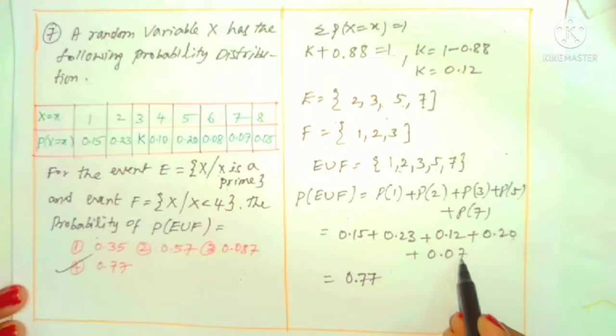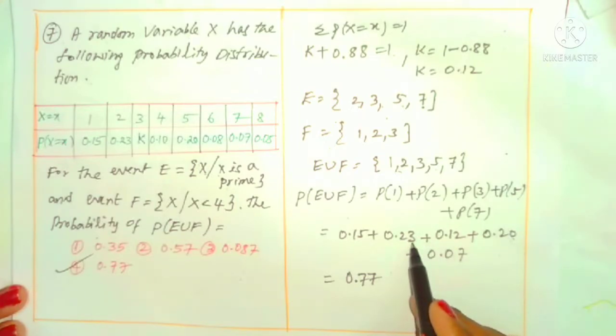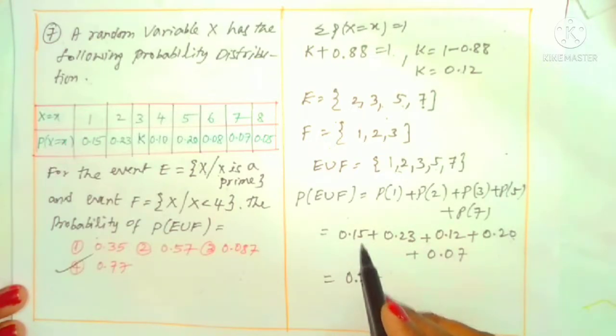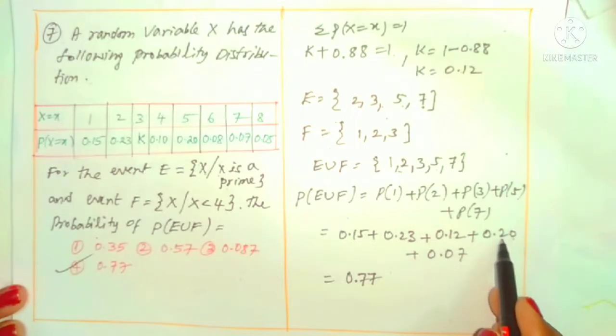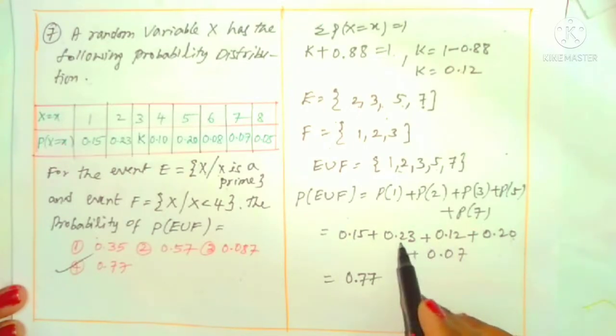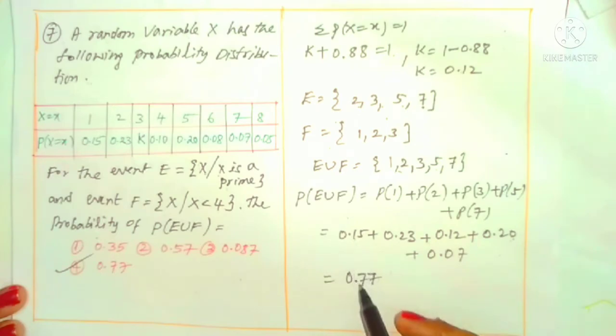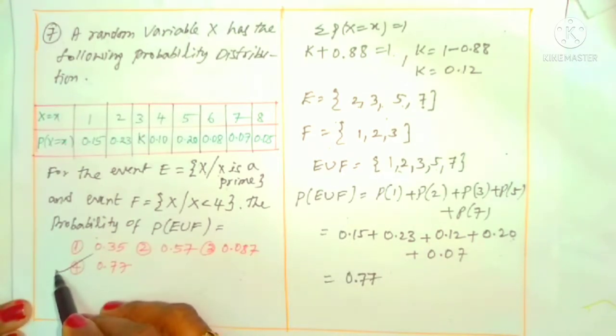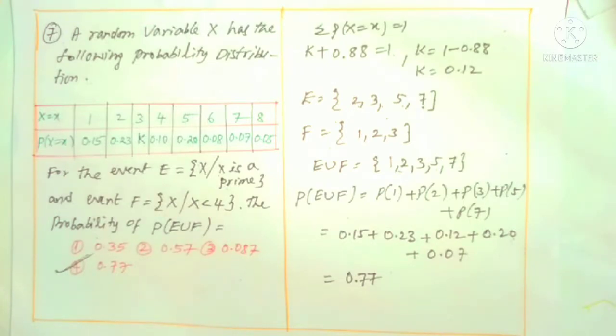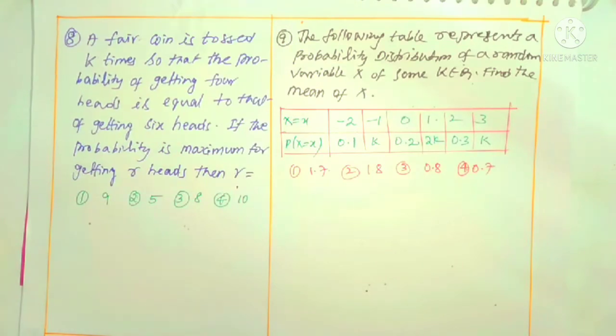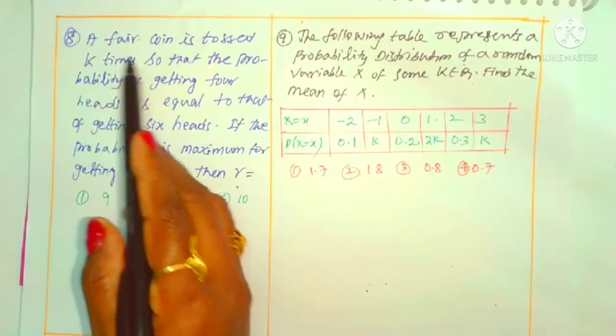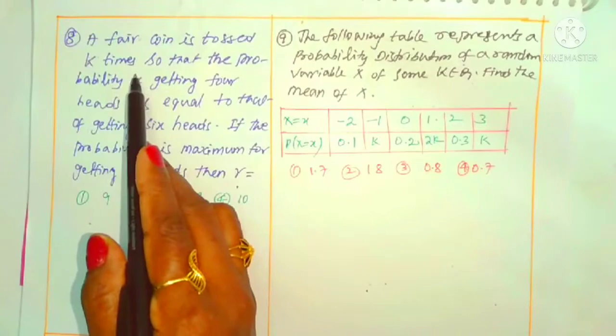By adding this, 7 plus 2, 9, 9 plus 3, 12, 12 plus 5, 17, 7, 1. 1 plus 2, 3, 3 plus 1, 4, 4 plus 2, 6, 6 plus 1, 7. 0.77. It is 0.77, clearly the fourth option. Simple question. Try to understand what I did. Right. Look at question number 8. What is given here? A fair coin is tossed K times.